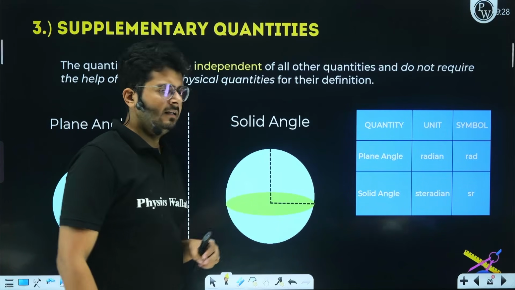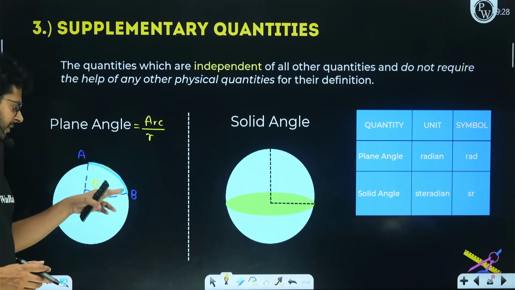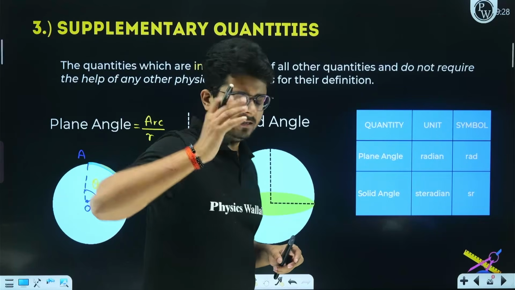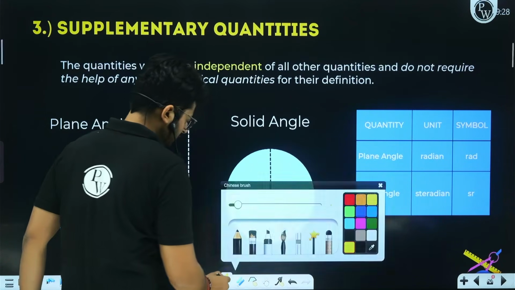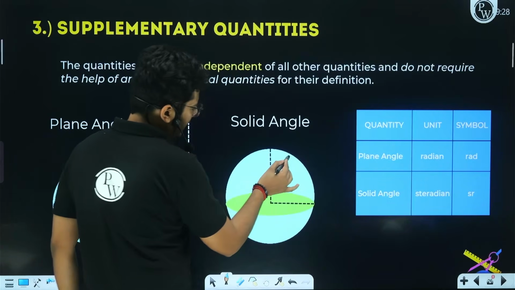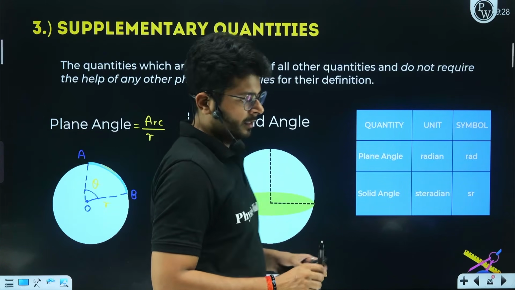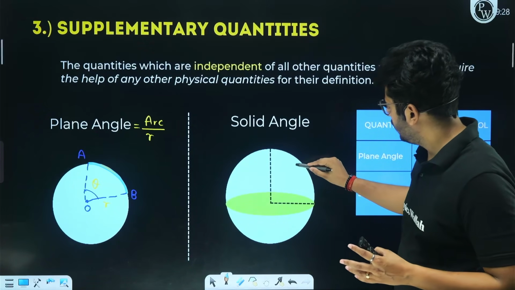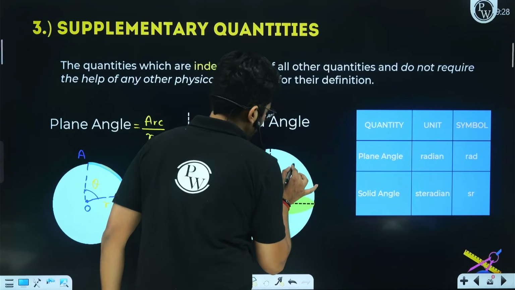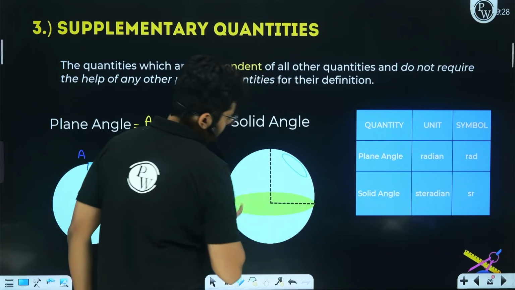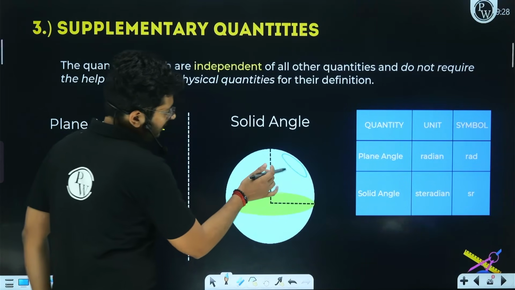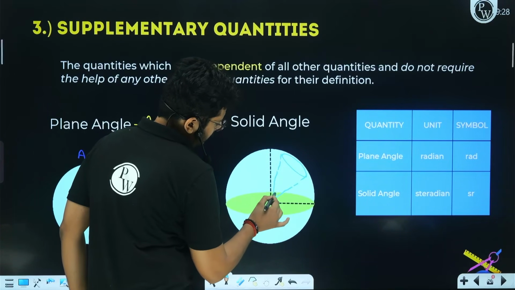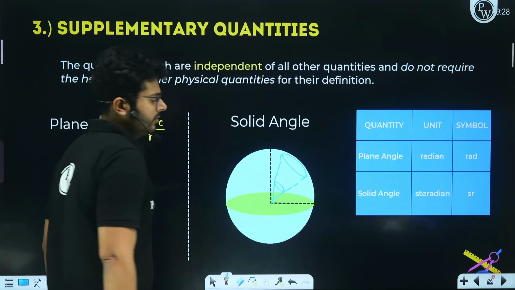In the second case, solid angle, just like the plane angle is subtended by an arc, right? Solid angle is subtended by a given area. So we have a solid body and on top of that solid body we have, let's say, a surface. So imagine we have a spherical surface like this, and on top of that we have a small spherical surface. On this spherical surface, we have a small area. This little patch, if you try to join this little patch at the center, right? So the angle subtended like this will become the solid angle, right?